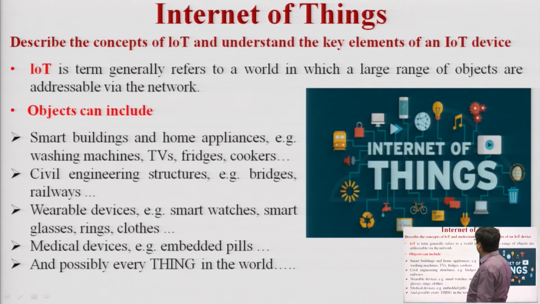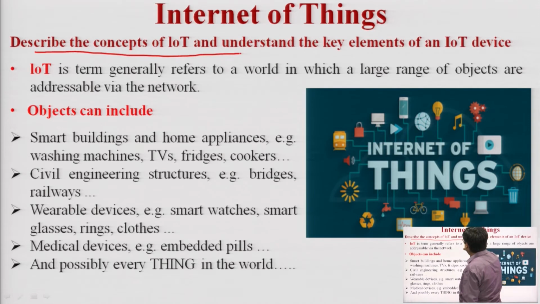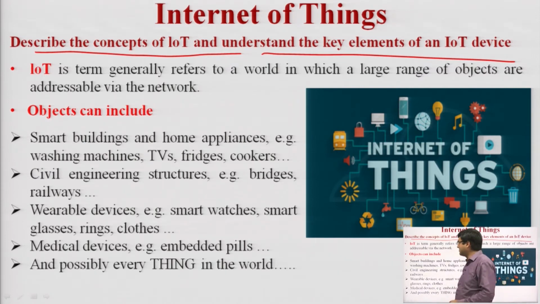So let us take the IoT in more detail. We will learn to describe the concept of IoT. We will clear some concepts of IoT. We have only seen its introduction now. And understand the key elements of an IoT device. What are the various types of key elements we can use in any IoT based system?